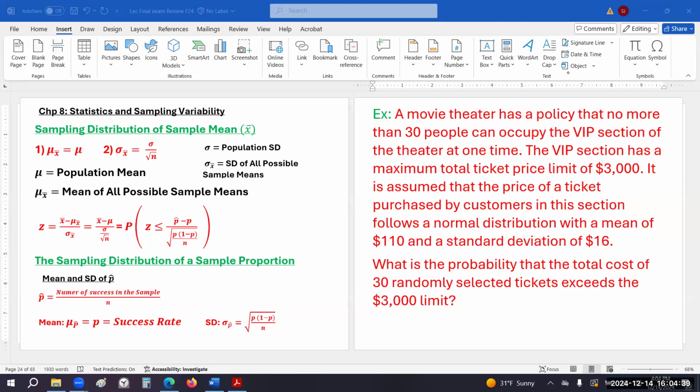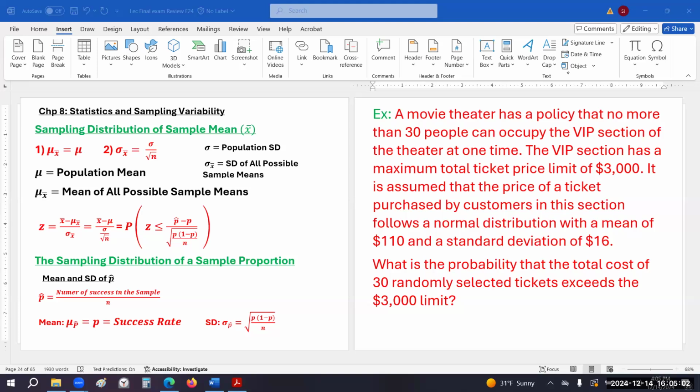It is assumed that the price of a ticket purchased by the customers in this section follows a normal distribution with a mean of $110 and standard deviation of $16. What is the probability that the total cost of 30 randomly selected tickets exceeds the $3,000 limit?